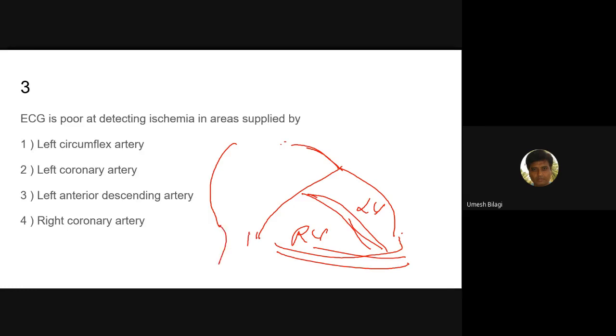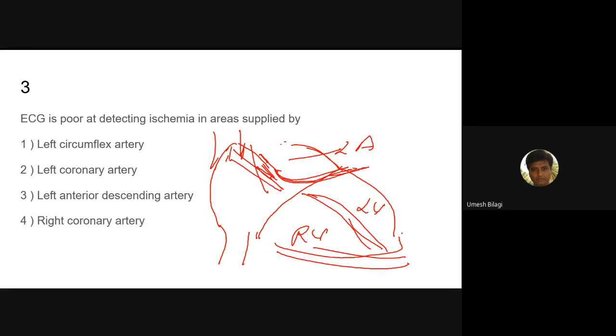The inferior vena cava joins the right atrium here, and the superior vena cava joins the right atrium here. This is the left atrium. The aorta gives the coronary arteries, and the left circumflex will go like this.